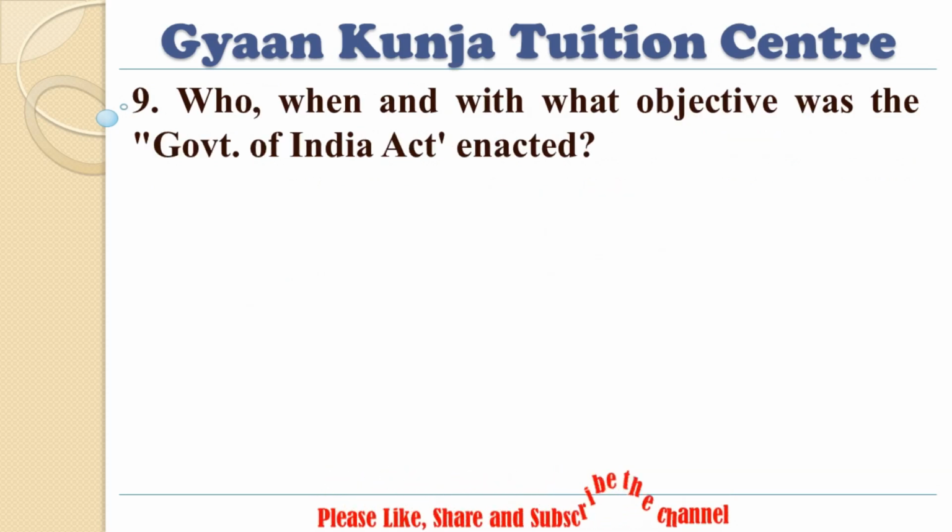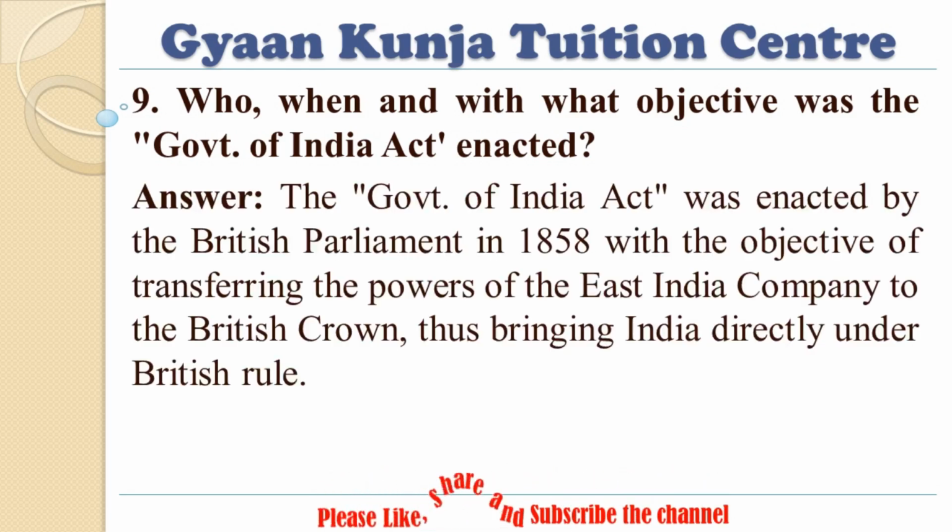9. Who, when, and with what objective was the Government of India Act enacted? Answer. The Government of India Act was enacted by the British Parliament in 1858 with the objective of transferring the powers of the East India Company to the British Crown, thus bringing India directly under British rule.